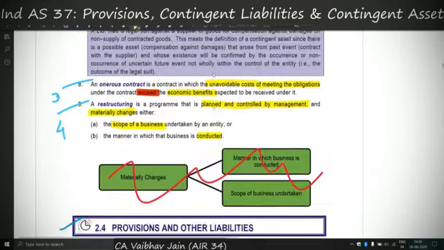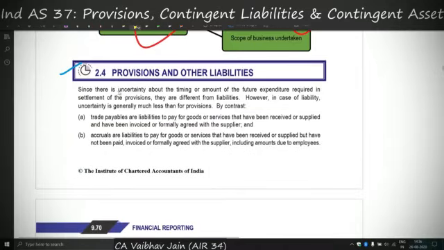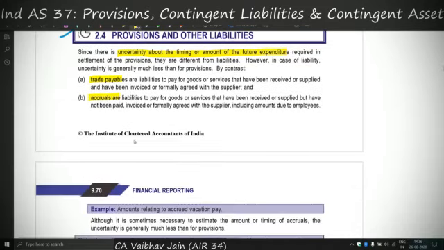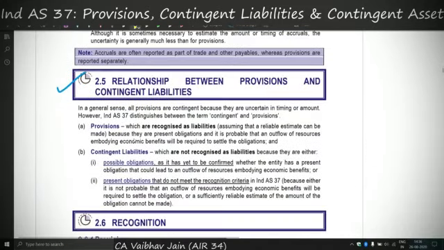So it is again highlighting that there is an uncertainty about the timing or amount of future expenditure when we talk about provision as compared to liabilities. It gives examples of liabilities like trade payables and accruals. This is an insignificant part, basically just the extension of the definition.